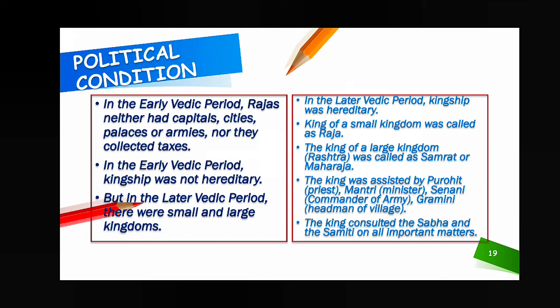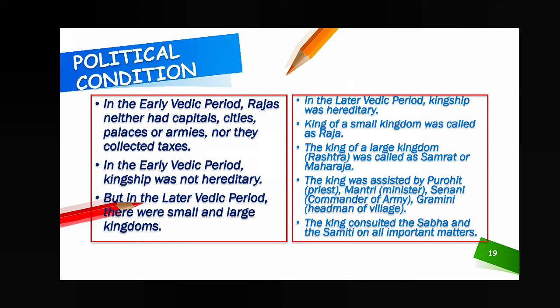The king was assisted by many people: Purohit, that means priest; Mantri, that means minister; Senani, that means head of the army, head of the soldiers; and Gramini, head of village. The king consulted the Sabha and the Samiti on all important matters. That means there was a concept of meeting and discussion on how to solve problems. That is called Sabha and Samiti.